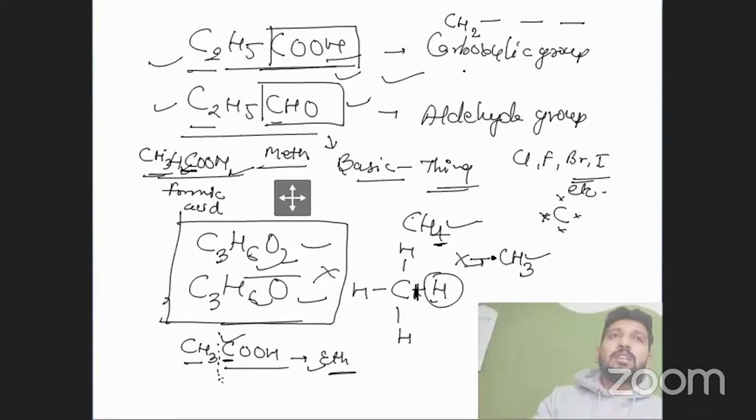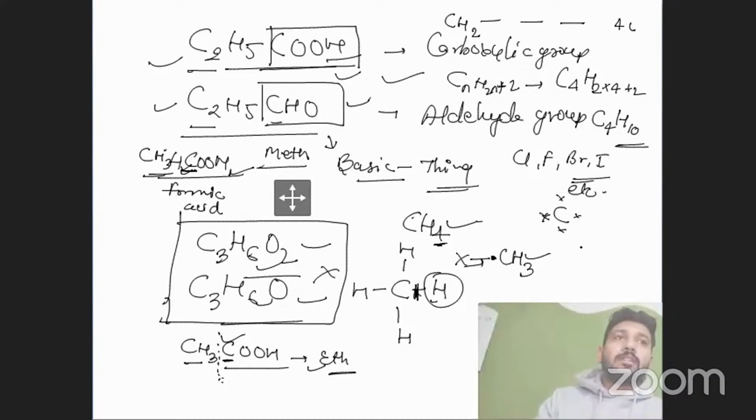Okay, you can use the specific formula CnH2n+2 for alkanes. If you write butane, butane stands for 4 carbons, so C4, H2n into 4 plus 2, which is C4H10. And if we want to draw the structure, then we can draw it like that.